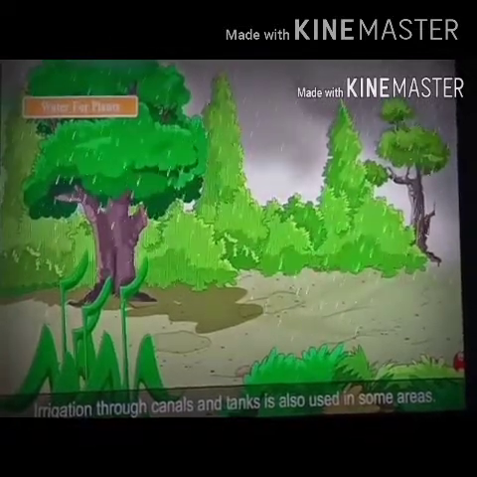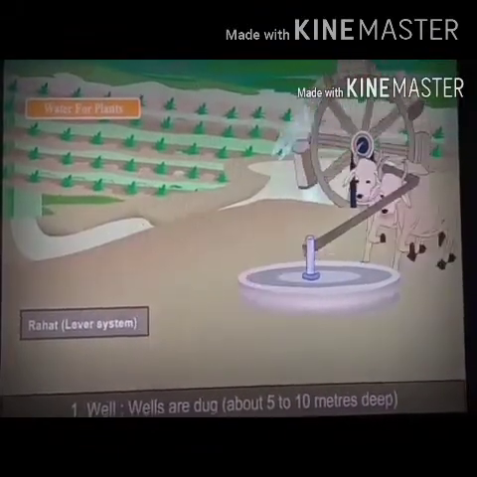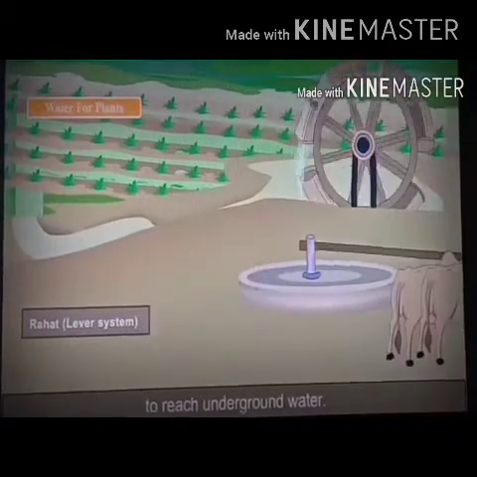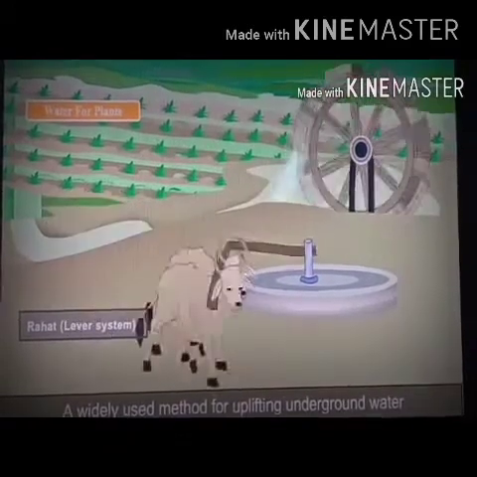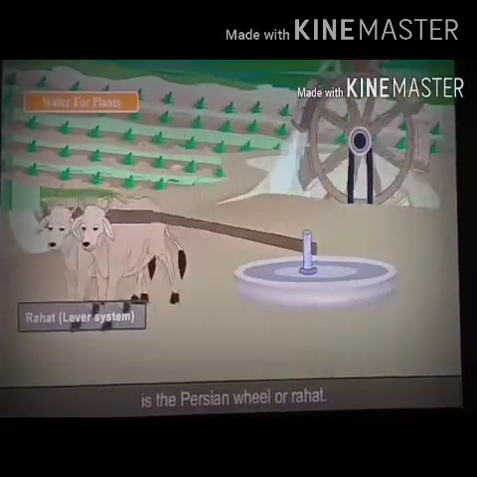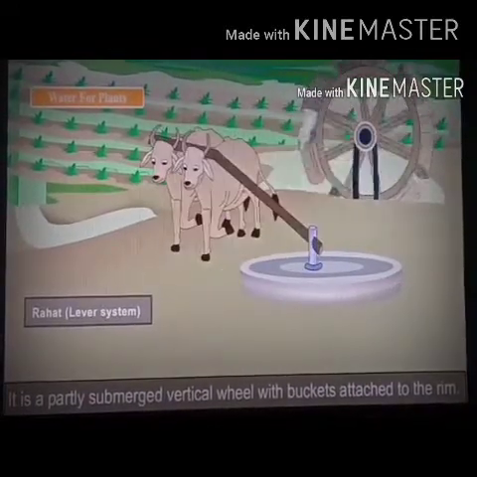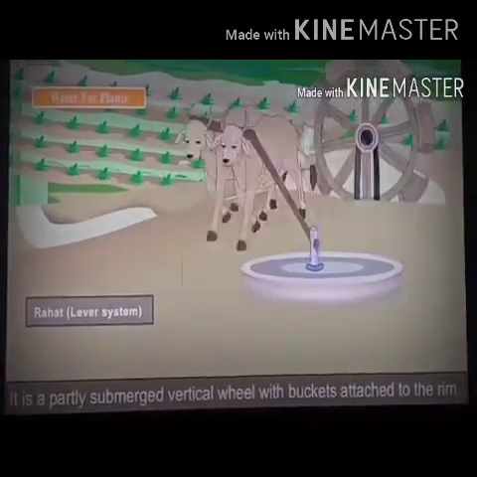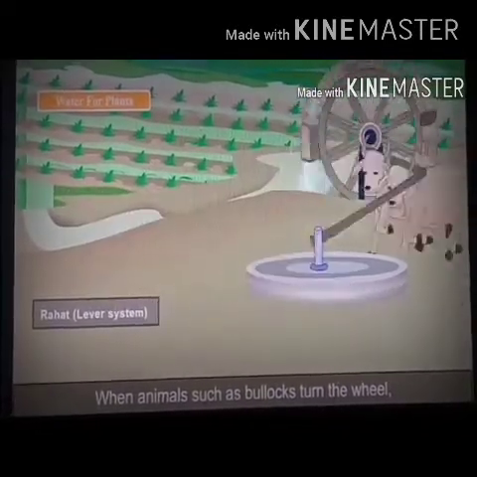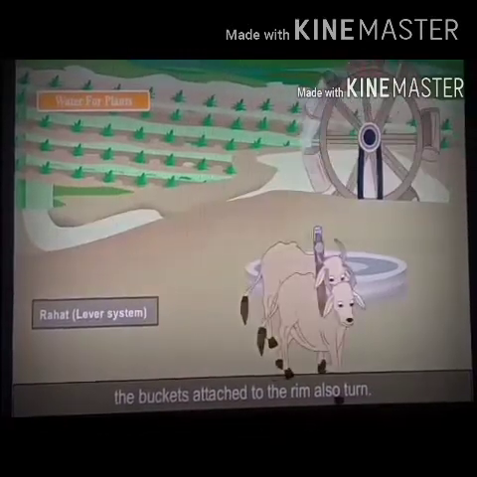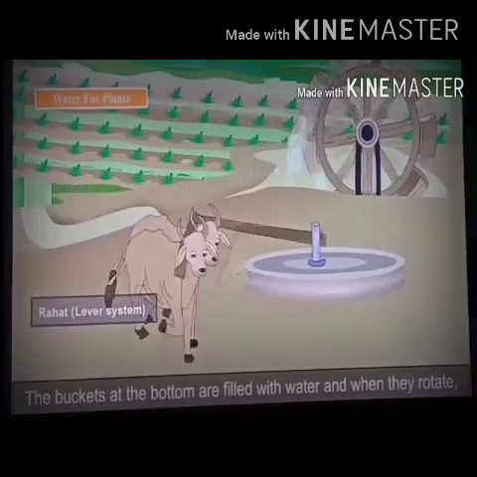Sources of irrigation. Wells. Wells are dug about 5 to 10 meters deep to reach underground water. A widely used method for lifting underground water is the Persian wheel or rahat. It is a partly submerged vertical wheel with buckets attached to the rim. When animals such as bullocks turn the wheel, the buckets attached to the rim also turn. You can see the rim here in the picture I have shown to you.